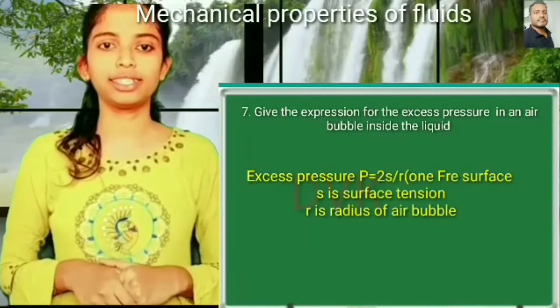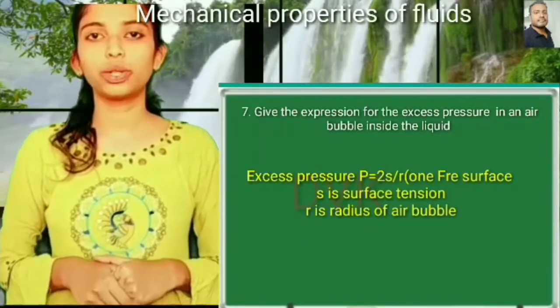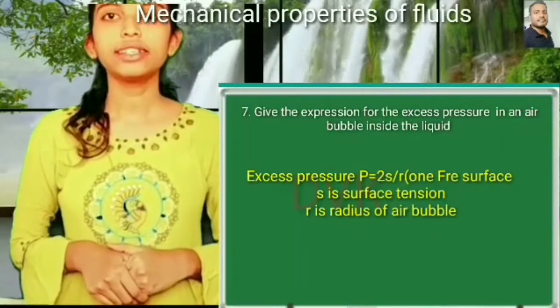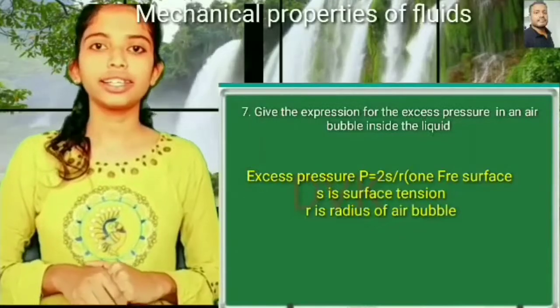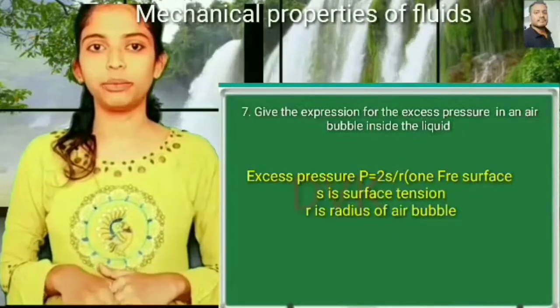Seventh question is, give the expression for the excess pressure in an air bubble inside the liquid. This is also the same answer. Excess pressure is equal to 2S by R. Here there is one free surface. S is the surface tension and R is the radius of the air bubble.